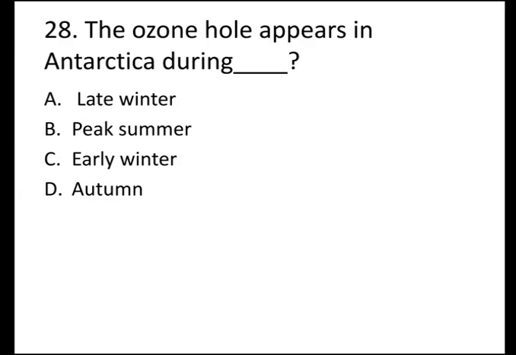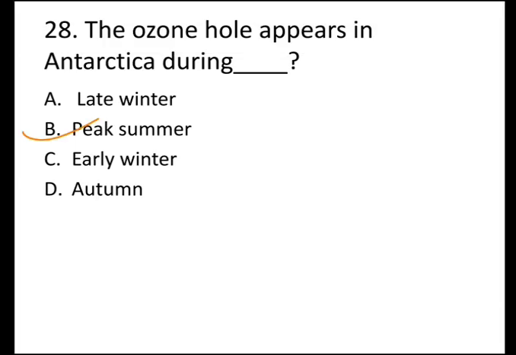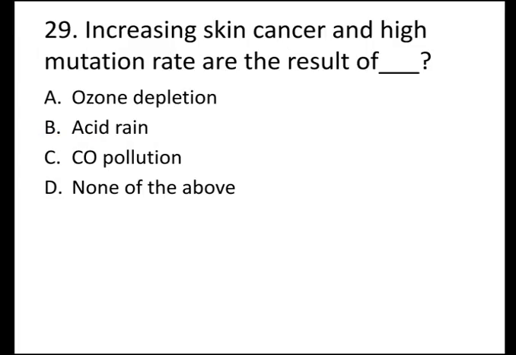The next question is the ozone hole appears in Antarctica during, options are A. Late winter, B. Peak summer, C. Early winter, and D. Autumn, and the correct answer is B. Peak summer. The ozone hole appears in the Antarctica during peak summer season.